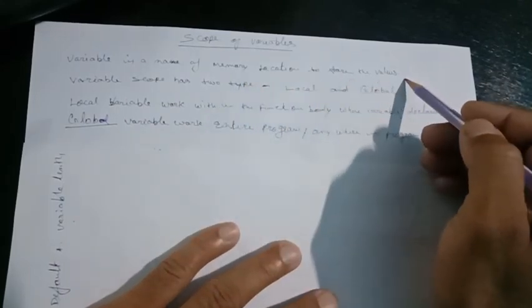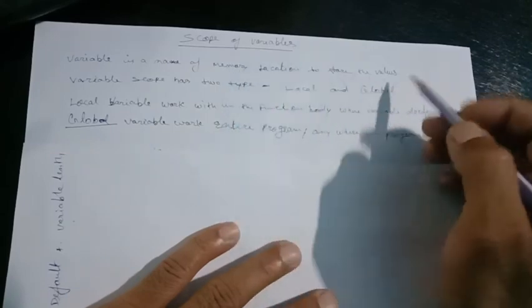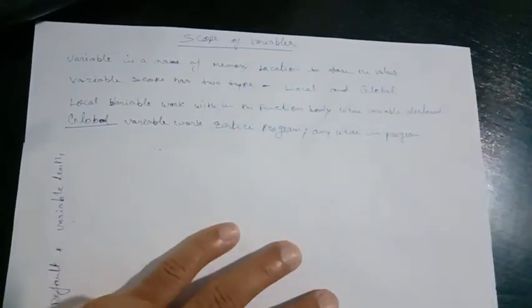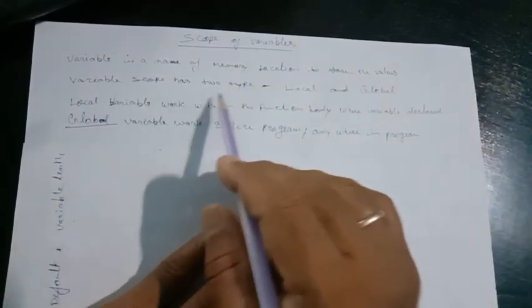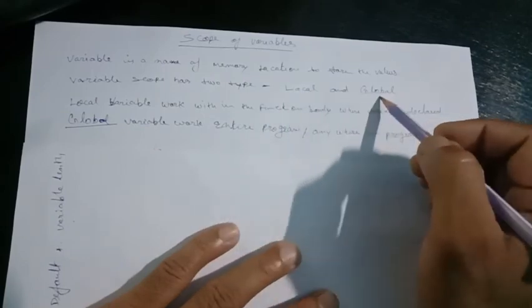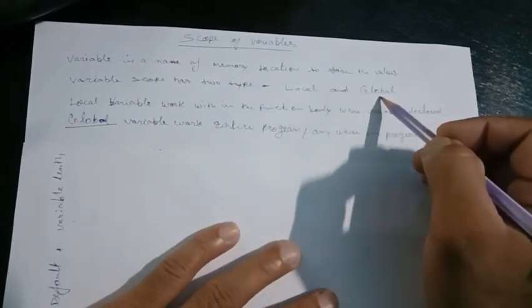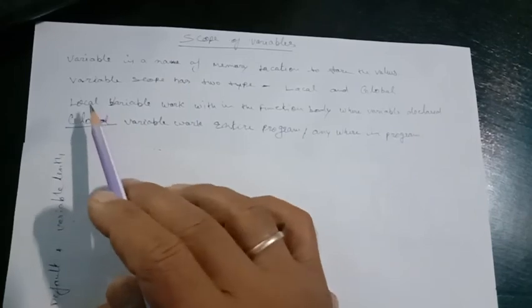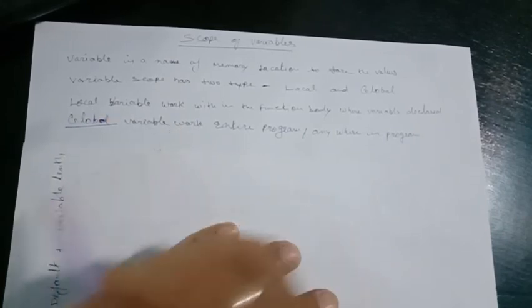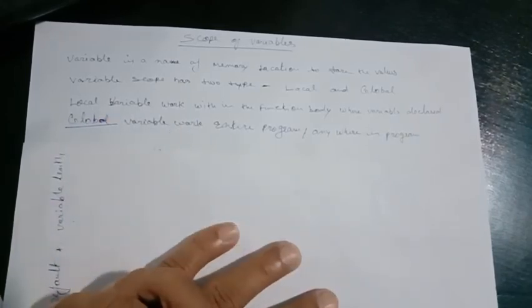Okay, in the scope of variable we will discuss two types of scopes. A variable scope has two types, local and global. A local variable works within a function body, meaning wherever a variable has been declared in a particular part, the variable can be used there.